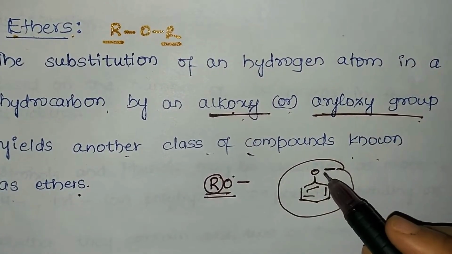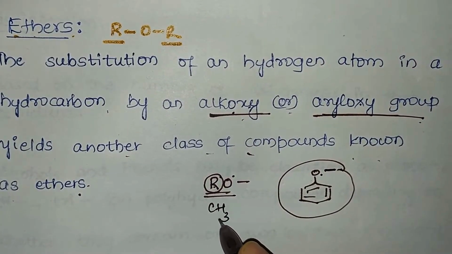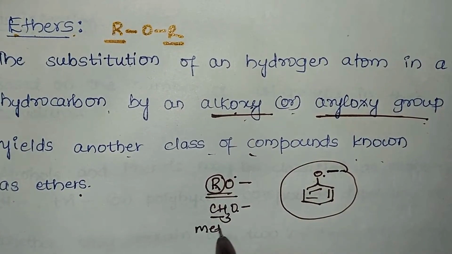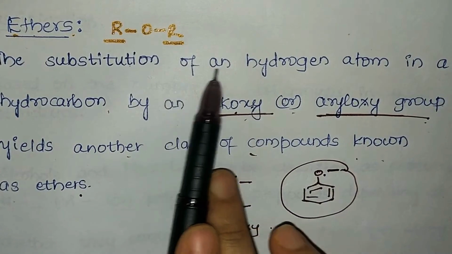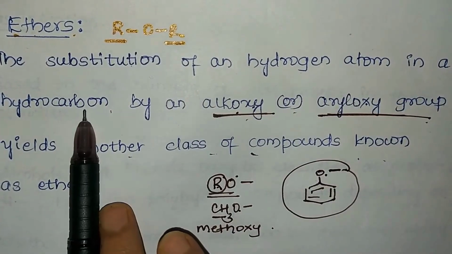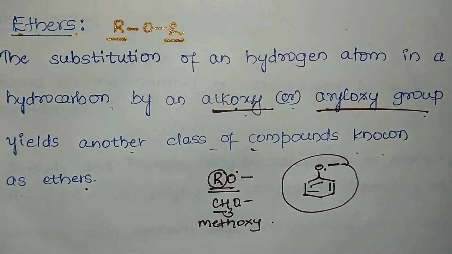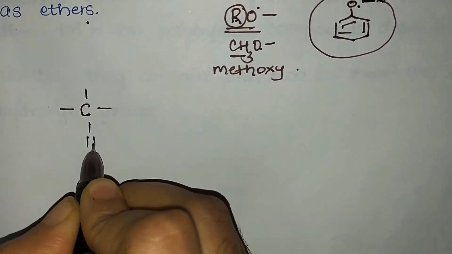We'll take an example for the alkoxy group. We'll consider RO as CH3O. CH3 is an alkyl group. CH3O is nothing but which group? Methoxy group. Such an alkyl group associated with oxygen we call methoxy, and the substitution of a hydrogen atom in a hydrocarbon by an alkoxy or aryloxy group forms ether.